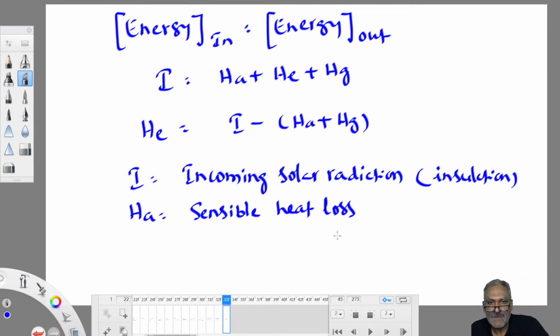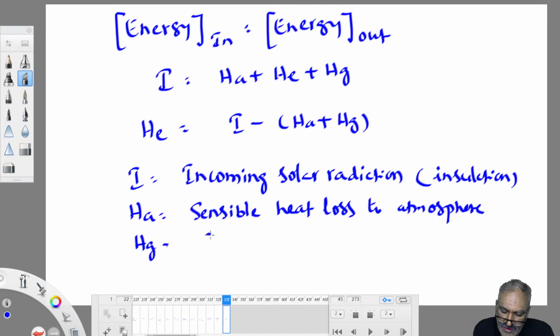The physical state remains the same. Whereas in the case of water, when you boil the water, temperature increases and water molecules escape. That is called latent heat. Latent heat means change of state, liquid to vapor. Even if a body gains temperature without changing state, that is called sensible heat loss to atmosphere.